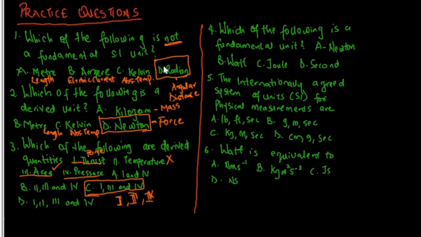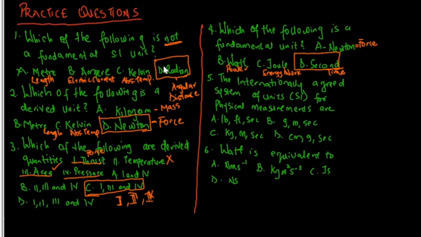Now, let's take a close look at question 4, which says, which of the following is a fundamental unit? A is Newton, and Newton is used to measure force, which is derived. Watt is used to measure power, which is a derived quantity. Joules is used to measure energy or work, which is derived. But seconds is used to measure time, and time is a fundamental quantity. Hence, seconds is a fundamental unit. So the answer to this question is D.